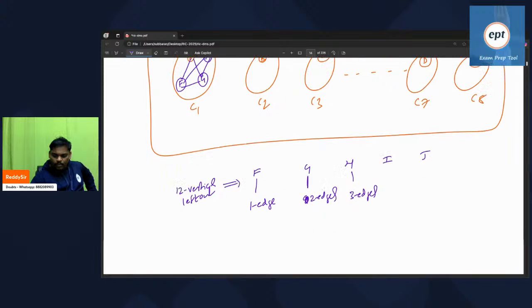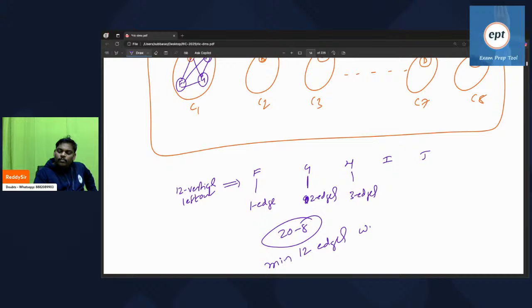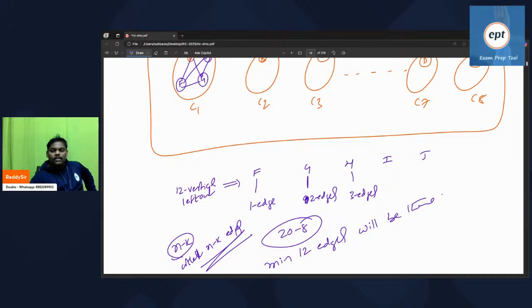So remember, 20 minus 8 is 12. Minimum 12 edges will come. It is not every time one, sometimes increase also. Minimum 12 edges are there, which is nothing but minimum n minus k edges. At least n minus k edges, right?